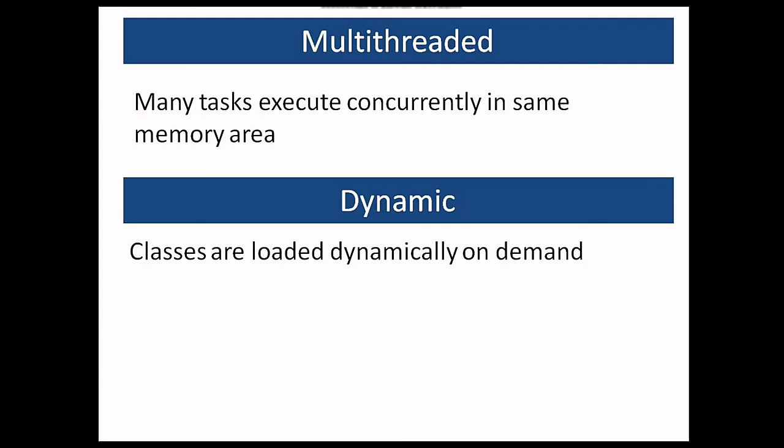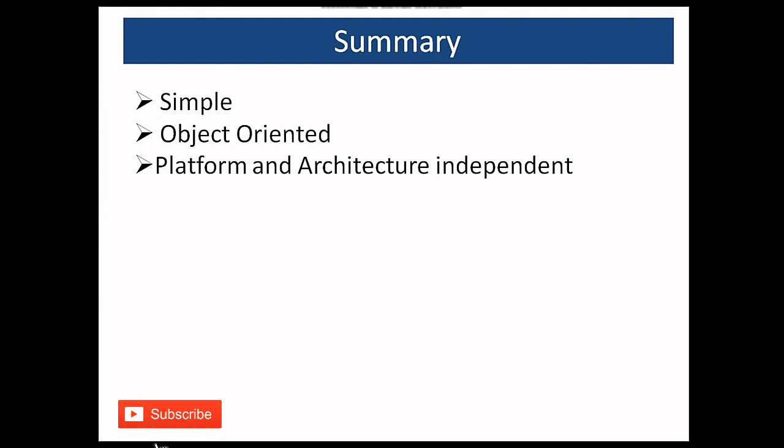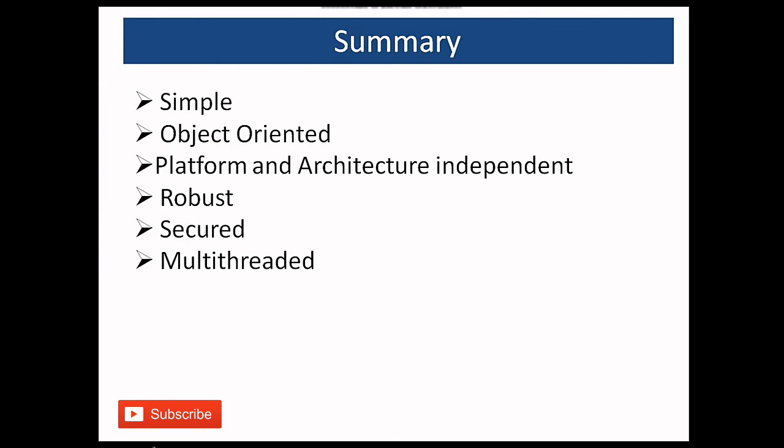So let's summarize them once. Java is simple, it is object oriented, it is platform and architecture independent. You just write it once and run anywhere and the architecture does not matter for memory allocation. Then it is robust, that is a very strong programming language. Then it is secured, multi-threaded and dynamic. So these were the features of Java.